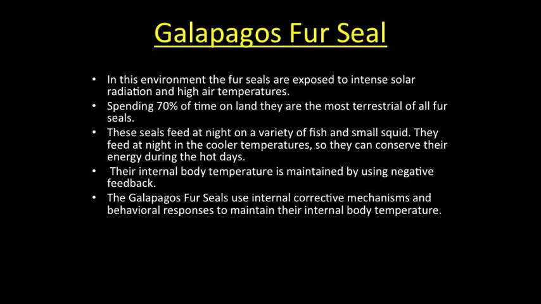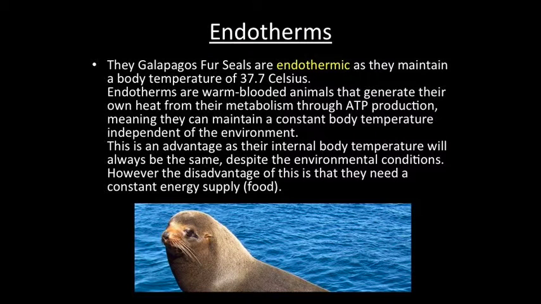These seals feed at night on a variety of fish and small squid. They feed at night in the cooler temperatures so they can conserve their energy during the hot days. Their temperature is maintained by using negative feedback. The Galapagos fur seals use internal corrective mechanisms and behavioral responses to maintain their internal body temperature. The Galapagos fur seals are endothermic, as they maintain a body temperature of 37.7 degrees Celsius.